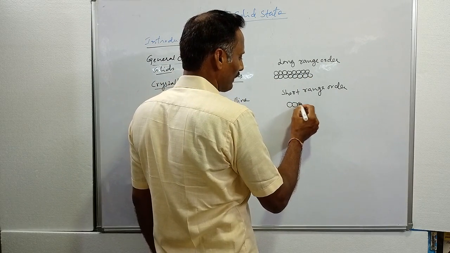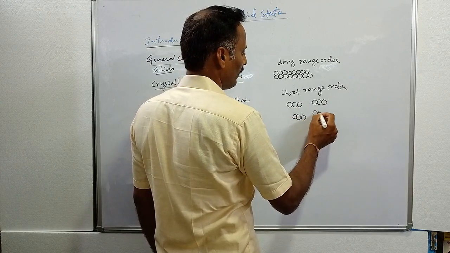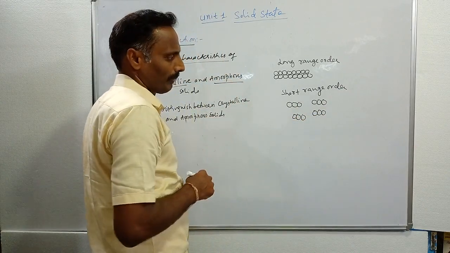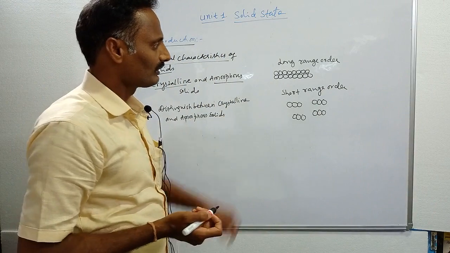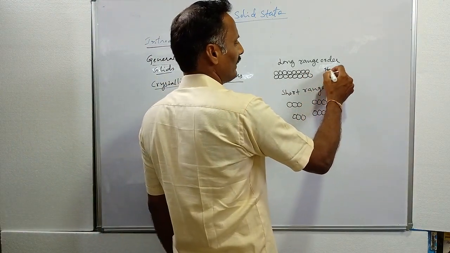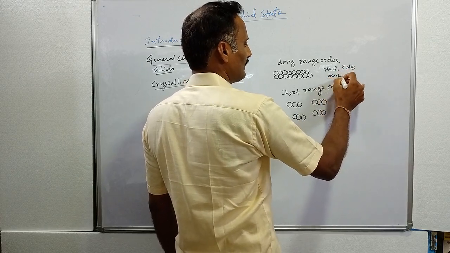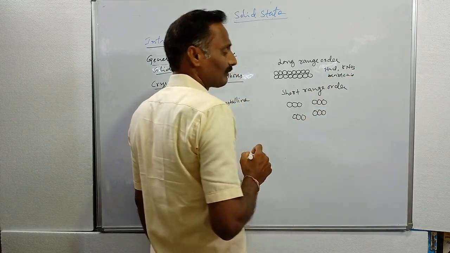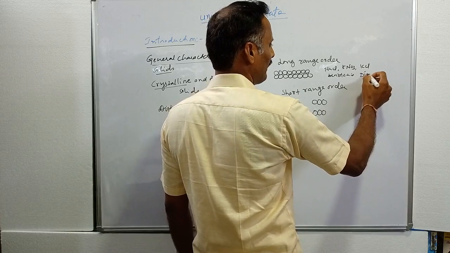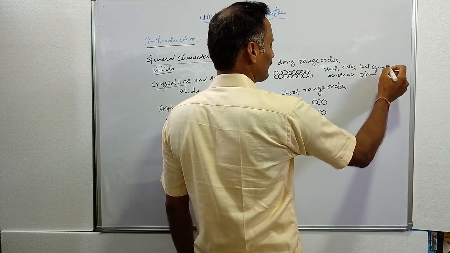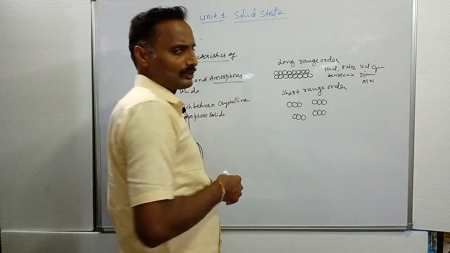Like that, only a few particles are arranged like this. This is short range order. Due to short range order, these are amorphous solids. You come across so many examples in daily life of crystalline solids and amorphous solids. Among crystalline solids, sodium chloride is a crystalline solid, potassium nitrate is a crystalline solid, and benzoic acid is called a crystalline solid. Also potassium chloride, diamond, graphite and aluminum nitride are crystalline solids. There are so many examples of crystalline solids.